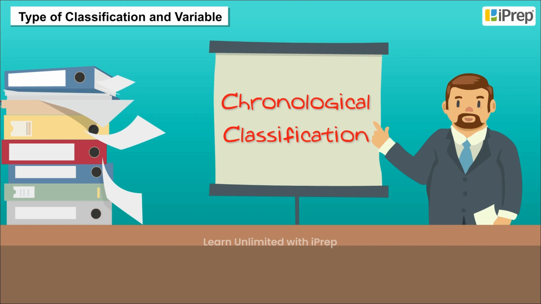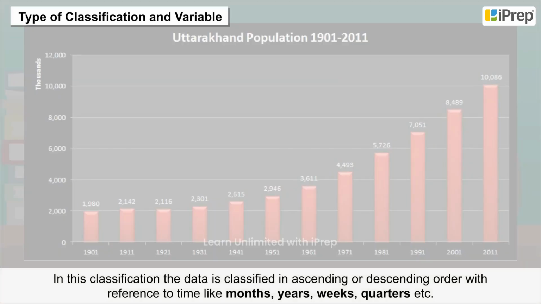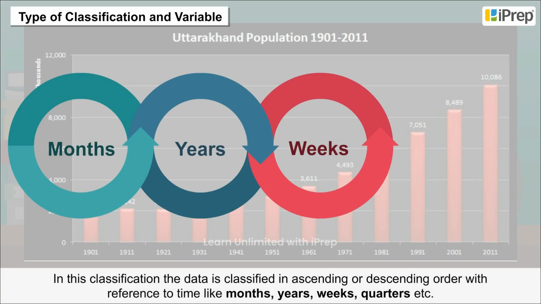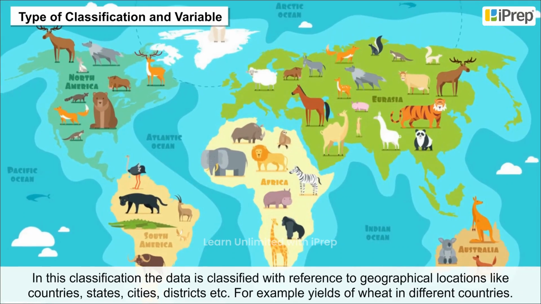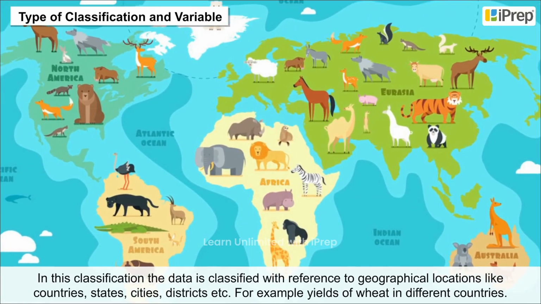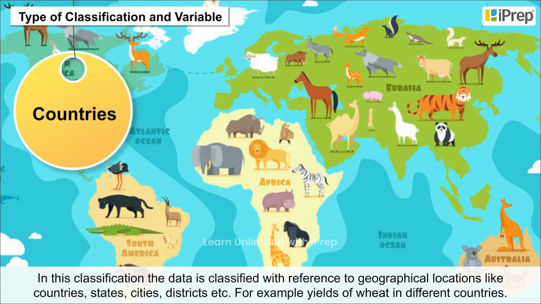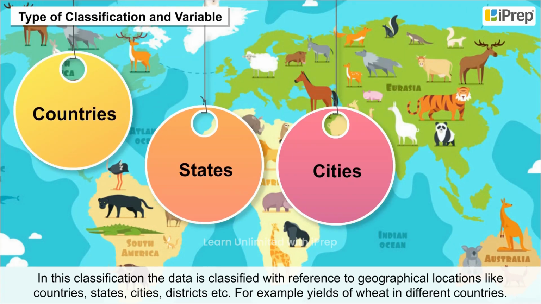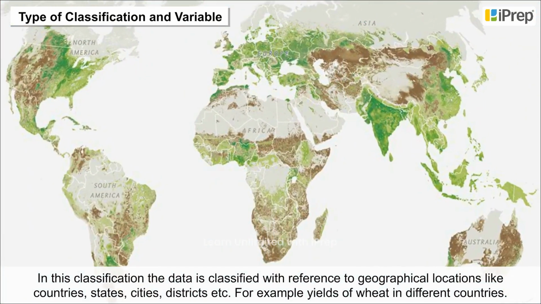Chronological classification. In this classification, the data is classified in ascending or descending order with reference to time like months, years, weeks, quarters, etc. Spatial classification. In this classification, the data is classified with reference to geographical locations like countries, states, cities, districts, etc. For example, yields of wheat in different countries.